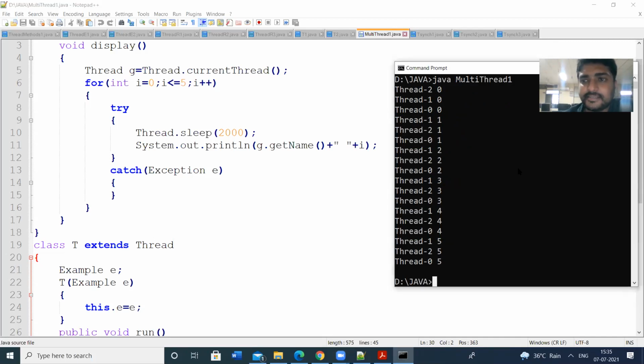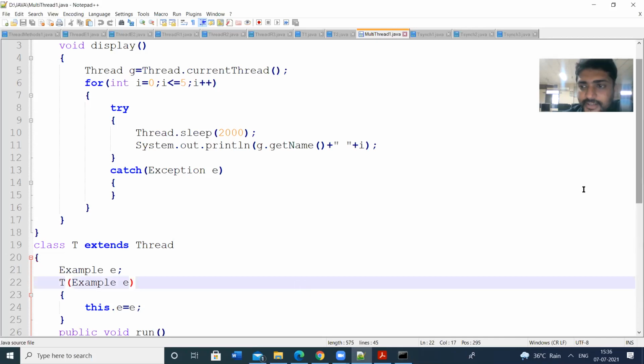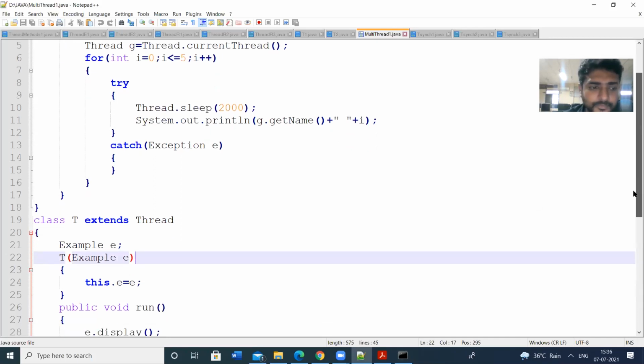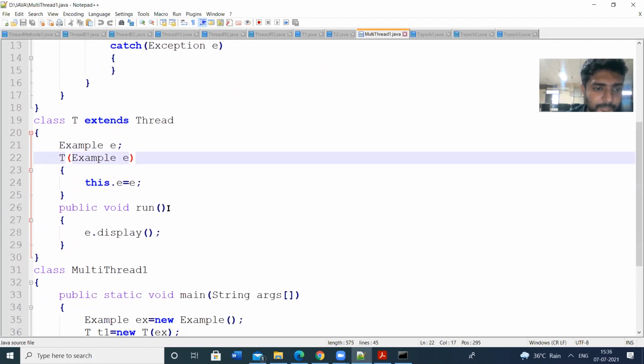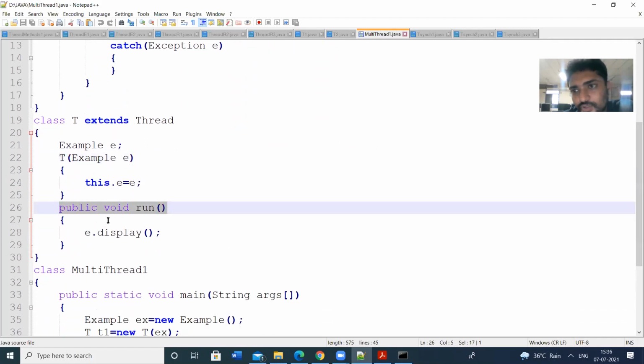But the run method is an overridden method. The run method is already defined in the Thread class, so we have to use the same signature. We don't change the signature of the run method. Public void run, this is how the run method is defined in the Thread class.